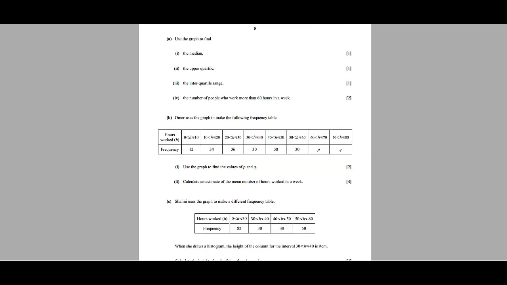200 people record the number of hours they worked in a week. The cumulative frequency graph shows this information. Part A: use the graph to find the median, upper quartile, interquartile range, and the number of people who work more than 60 hours in a week. Okay? So, the median.